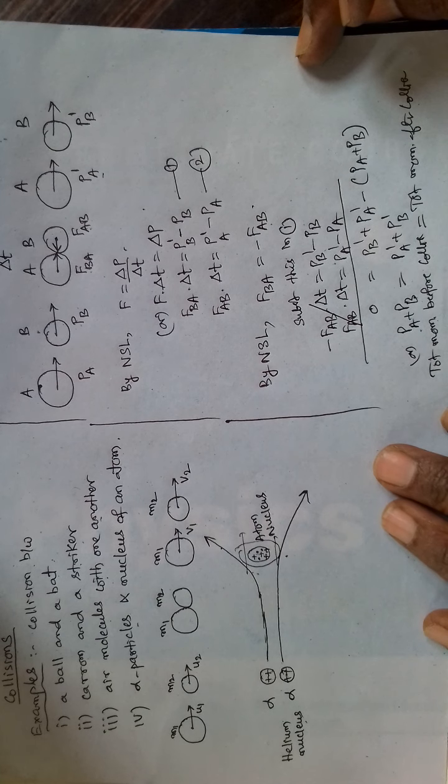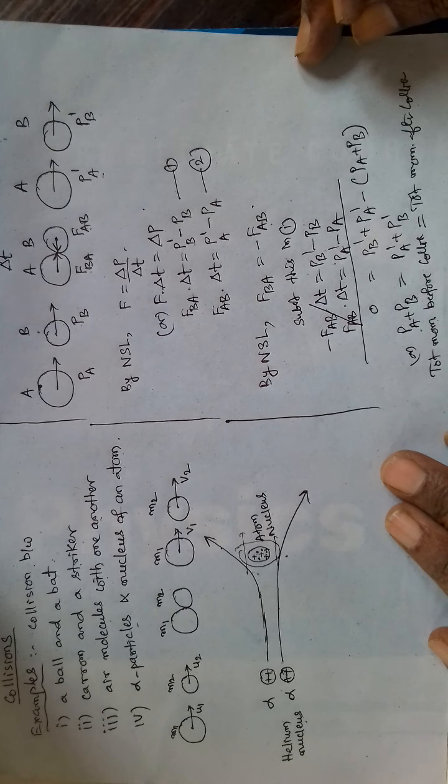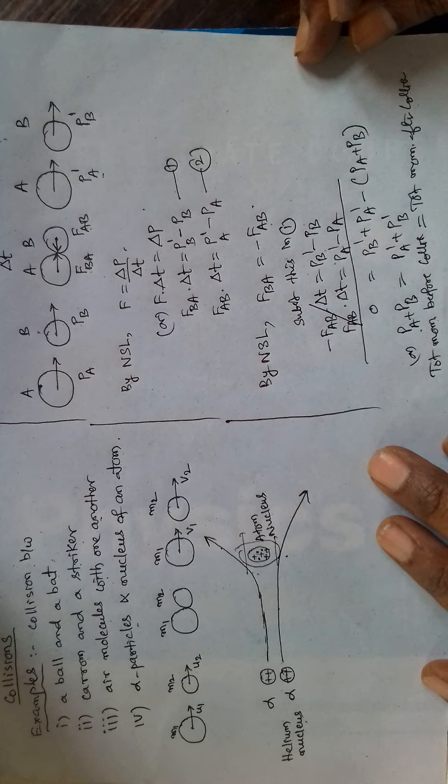Total momentum of the system doesn't change because of collision. So that is an important property the collisions obey, whether the collision is elastic or inelastic. Any type of collision obeys this law, and this law we have already discussed in the 5th lesson, the law of conservation of momentum. So here we have seen that collisions are obeying the law of conservation of momentum.